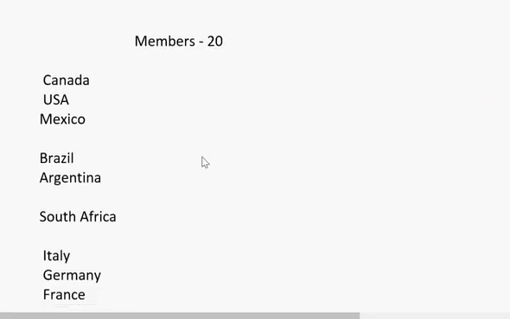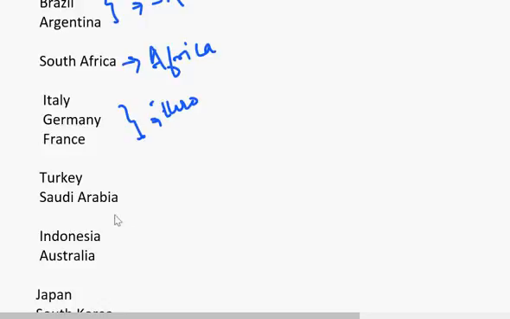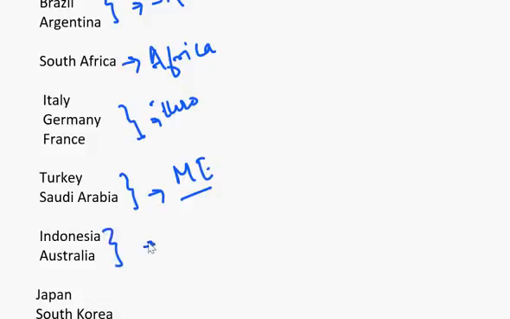Countries are Canada, USA, Mexico. These are in North America. Then Brazil and Argentina, South America, South Africa in the African continent, Italy, Germany, France, Europe, Turkey and Saudi Arabia, Middle East or West Asia, Indonesia and Australia.